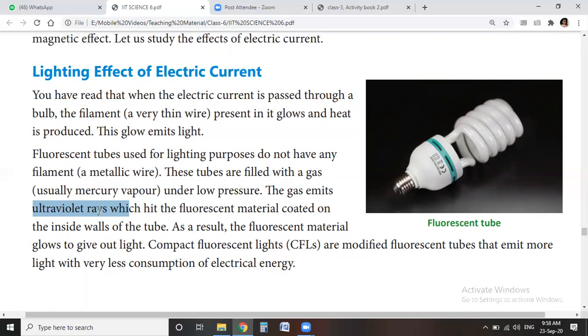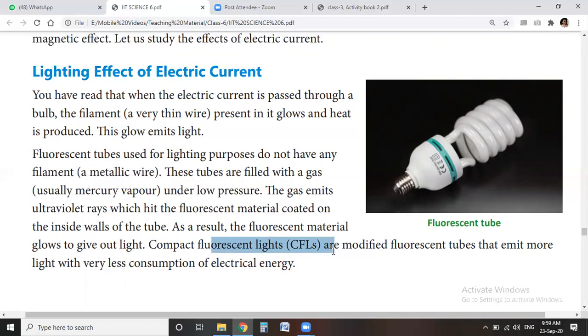So the ultraviolet light produced from the mercury vapor hits the fluorescent material coated on the inside of the tube. As a result, this fluorescent material coated on the inside wall gives light, and this light is given out for us. So I think it is clear how a CFL or fluorescent tube produces light.